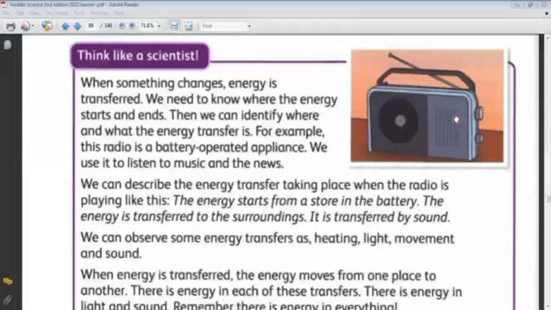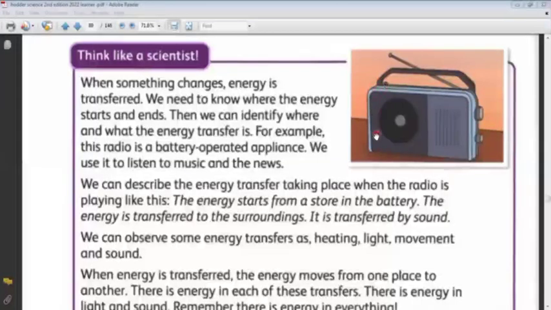What about the battery? Yes. مش مشكلة ولا يهم. عادي. يعني if there is no electricity, we can run this radio by batteries, like the toys. Like the car toy, the plane toy, the truck toy, they can move by using batteries. The battery here is the energy store. Okay, so we need to know what is the start of the energy. Here in this radio, the start is the battery or the electricity. This is the start. And what is the end?